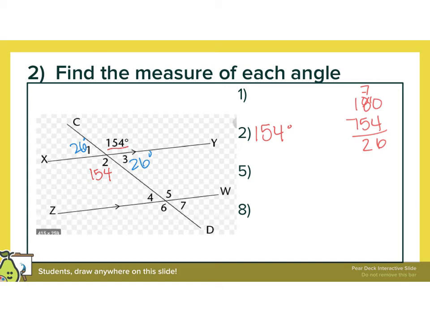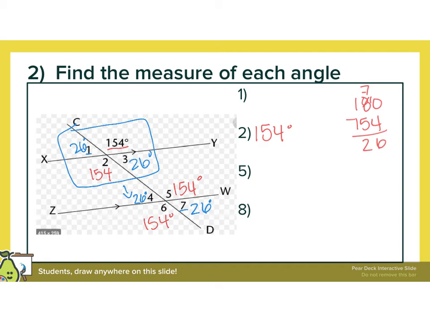So see how I did these 4 angles up here? Now I can do the ones down here by using angle relationships. So I like alternate exterior, easy for me to find. Angle 1 is 26. Angle 7 is 26. They're alternate exterior. That means angle 4 is 26. Go back to the red. That means these are 154 degrees.